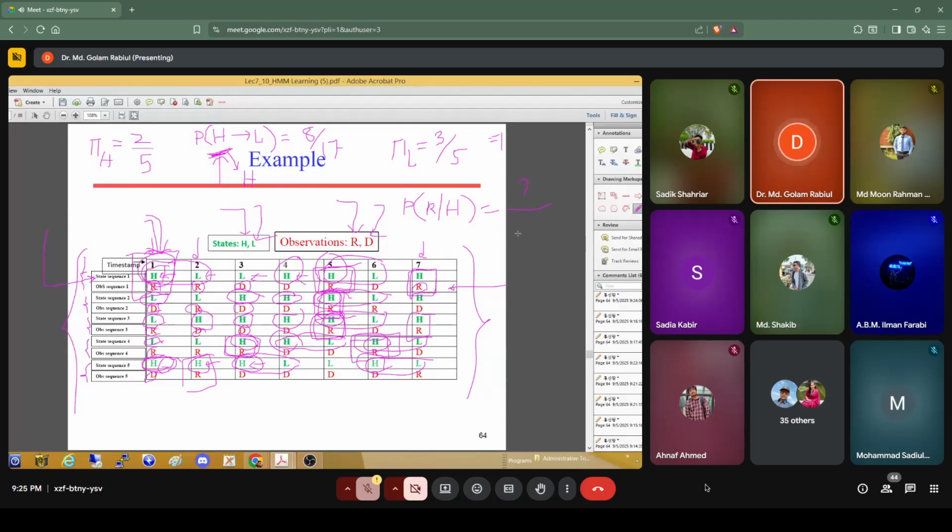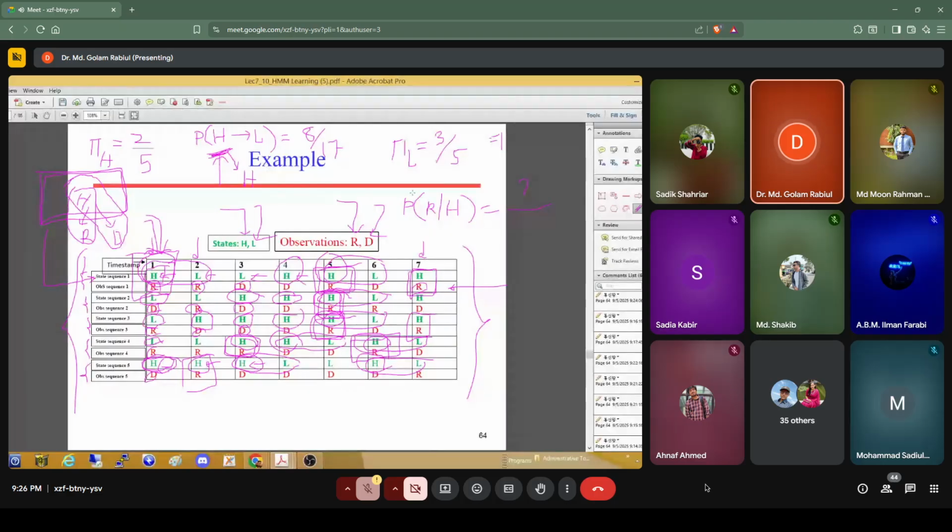I didn't count it. Okay. So you need to count how many times the HR combinations is there. And now you have to count also another, that is total number of H. That is, combinations can be from H to R and H to dry. So 2 types. So you will get the HR combinations and you will get the HD combinations. But you have to now count how many times just we get the H.